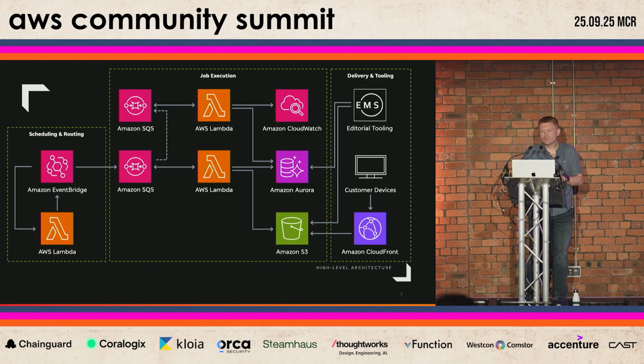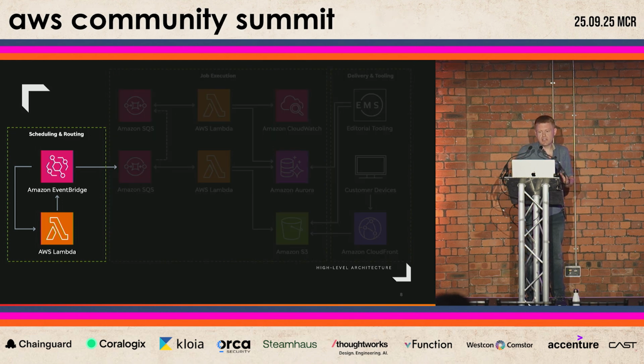So with our goals defined, scalable, decoupled, event-driven, and observable, we stepped back and asked, what does an architecture that embodies these principles look like? So we've got a big picture on screen. We are going to deep dive into some of the aspects here. But before we do, let's quickly have a run through of the higher level picture.